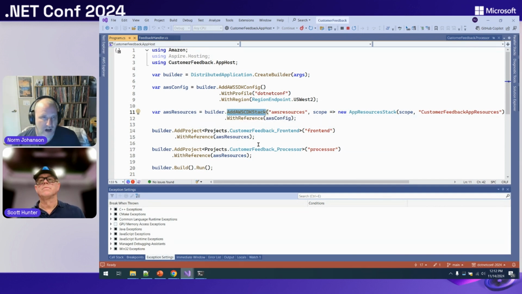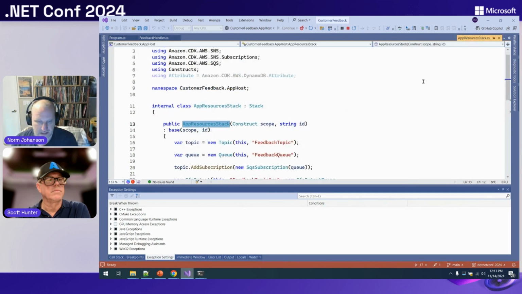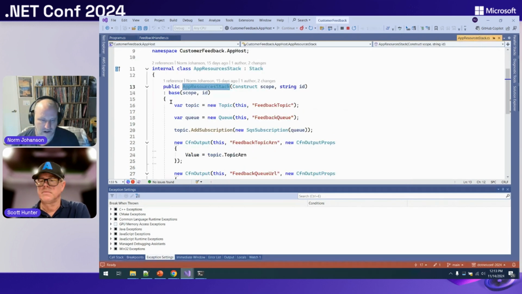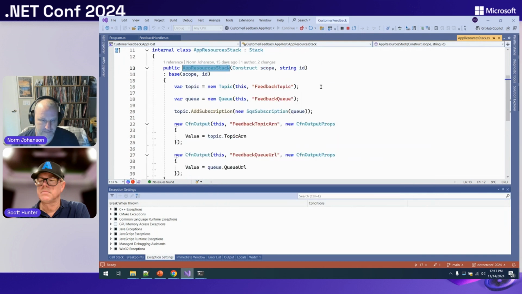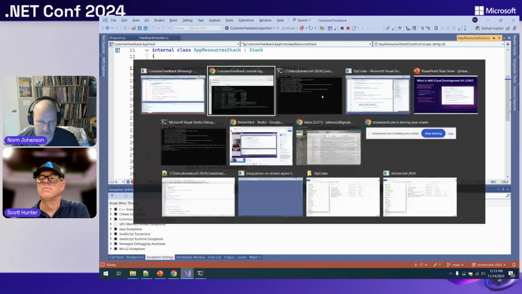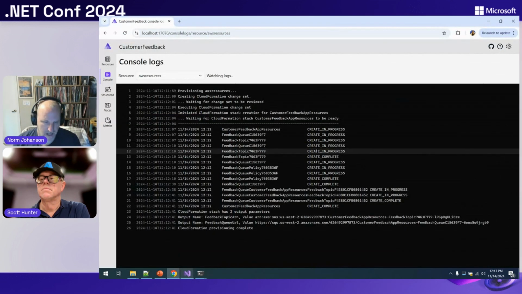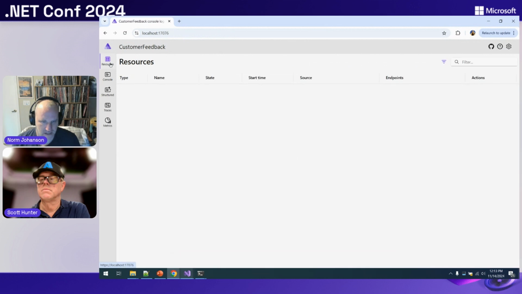The programming model for CDK is you create a class that extends from the CDK stack class. That's where we have creating a topic and a queue and those output parameters. If I want to add any more resources, I just go to that class and create those resources in there. So at this point, all our resources are created.